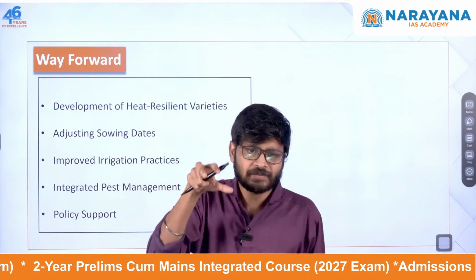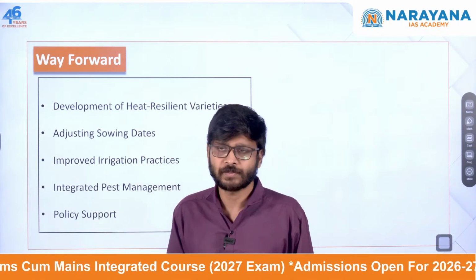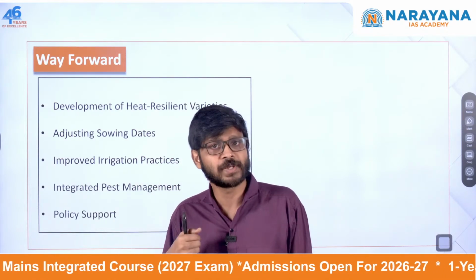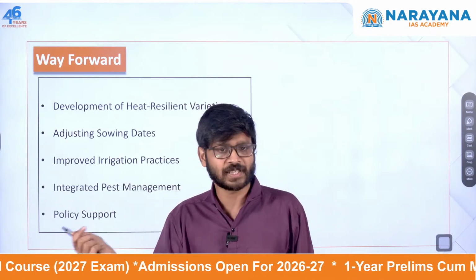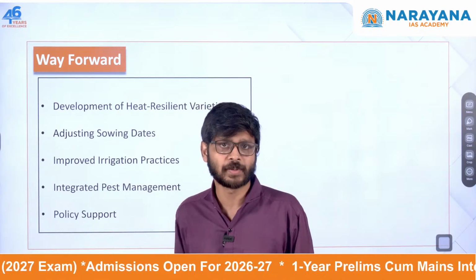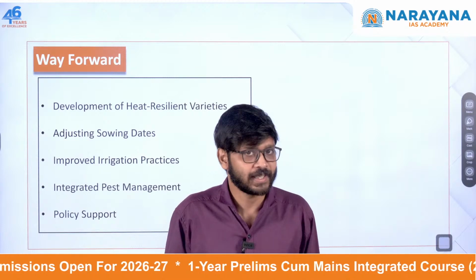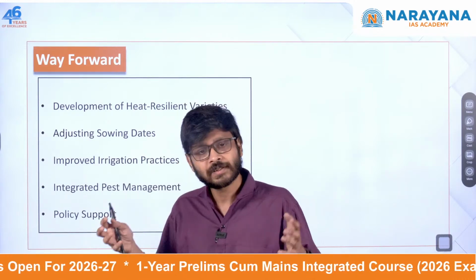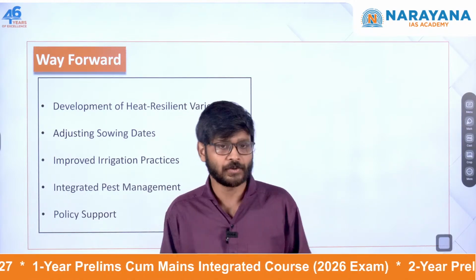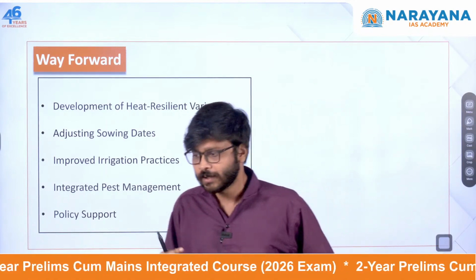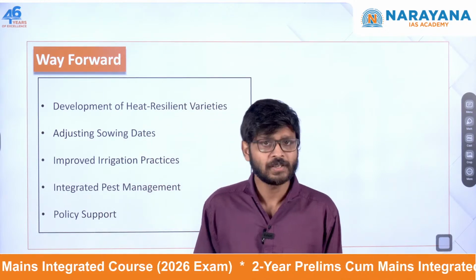If the soil remains cool, the impact can be reduced. Also, the pest management has to be improved. As temperatures increase, pests will be increasing and diseases will be increasing. So we need to incorporate more eco-friendly pest control techniques also. And obviously the government should come up with better policy support, better financial support, better procurement, or maybe even more policies for development of better varieties of wheat. All those things have to be done.